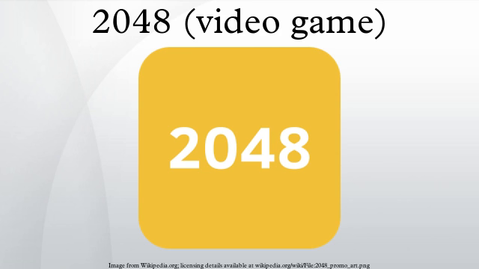Gameplay. 2048 is played on a simple grey 4×4 grid, with numbered tiles that slide smoothly when a player moves them using the 4 arrow keys. Every turn, a new tile will randomly appear in an empty spot on the board with a value of either 2 or 4. Tiles slide as far as possible in the chosen direction until they are stopped by either another tile or the edge of the grid.